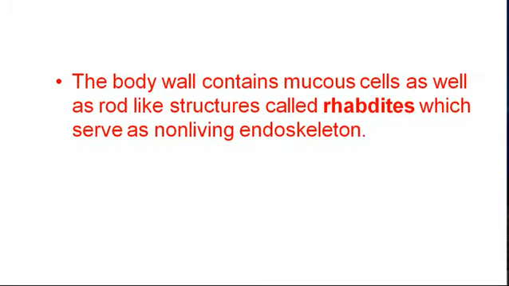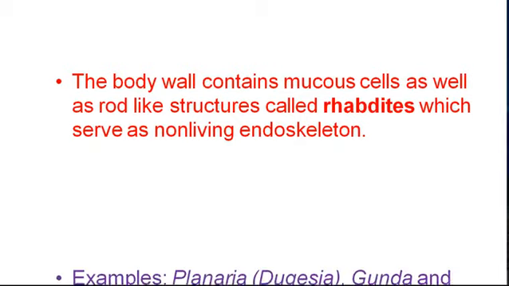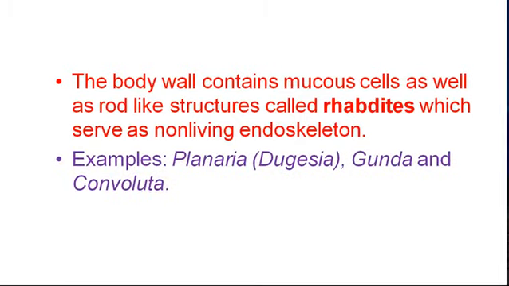The body wall contains mucous cells as well as rod-like cells known as rhabdites. These rhabdites are non-living endoskeleton. Planaria or Dugesia, Gunda and Convoluta are typical examples of Turbellaria.